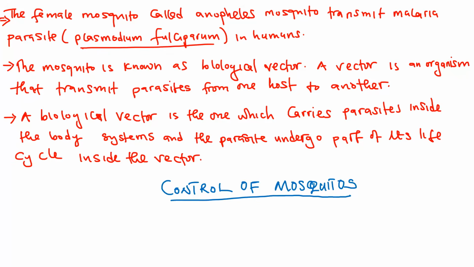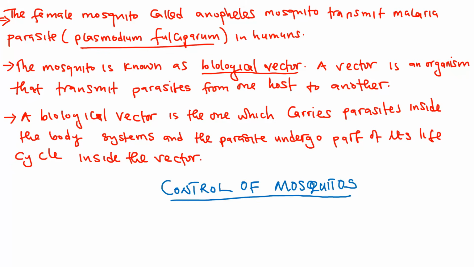Now, since this mosquito transmits malaria, it is called a biological vector. And by the way, a female mosquito is the one that transmits malaria and never a male mosquito. What is the reason? It is believed that when it has eggs inside, the female mosquito has the urge for blood, or thirst for blood. So, in its attempt to suck blood from humans, it transmits this parasite. So a mosquito is known as a biological vector.